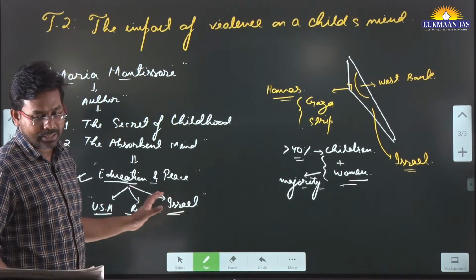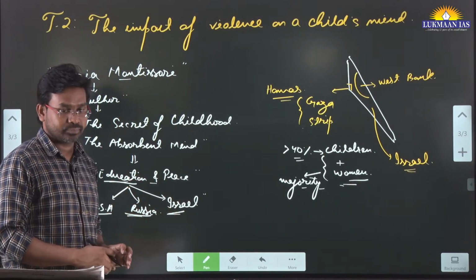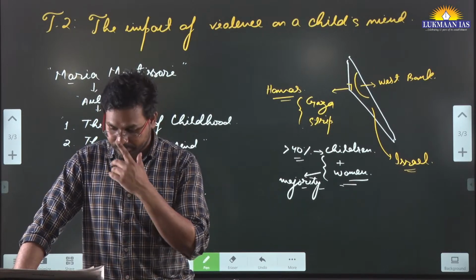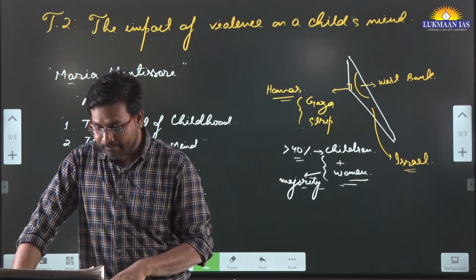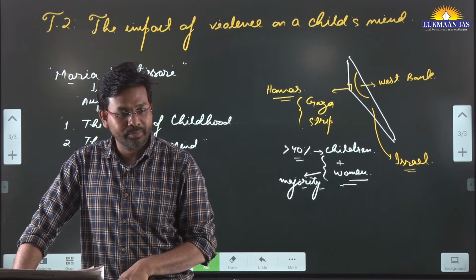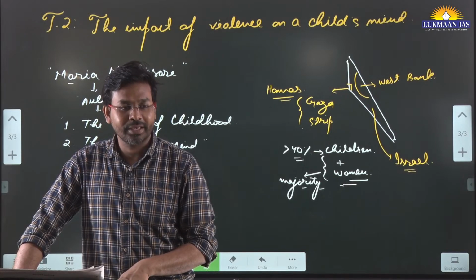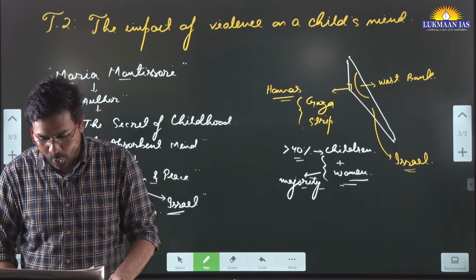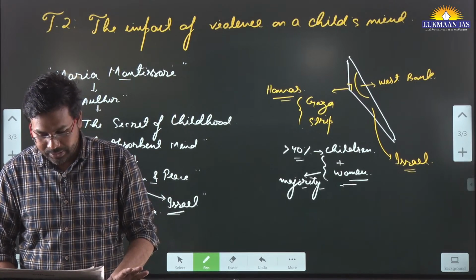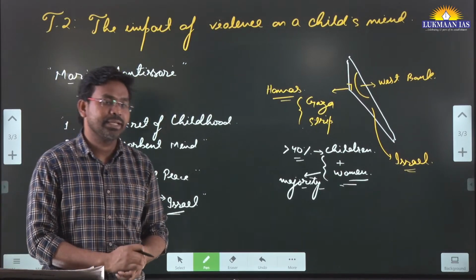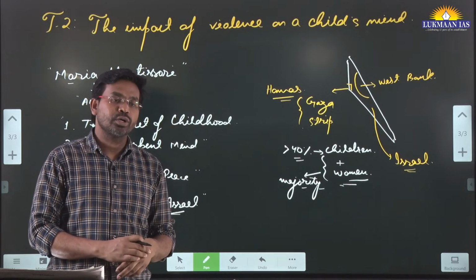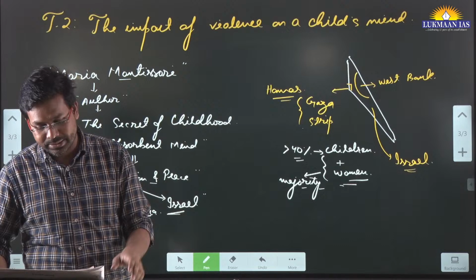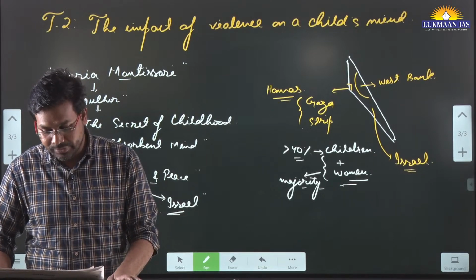So she made one statement here, Montessori: all major individual and social problems have their root cause in childhood. That is a very important statement. All major problems have their root in childhood. So it is very, very important.